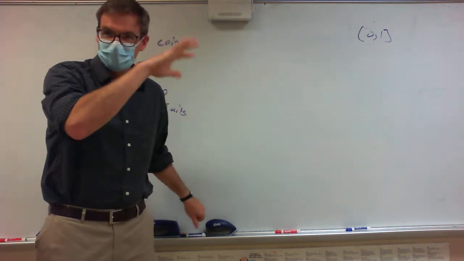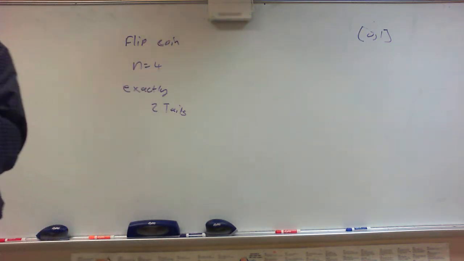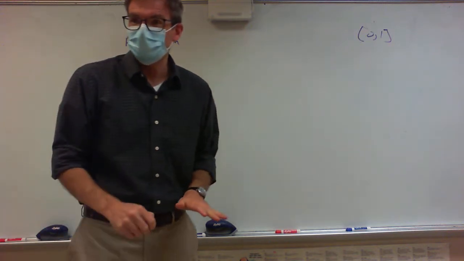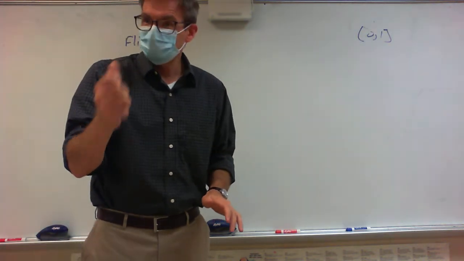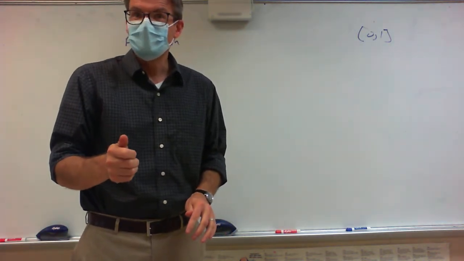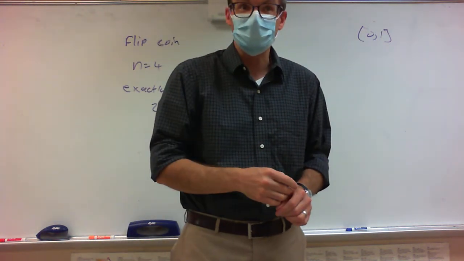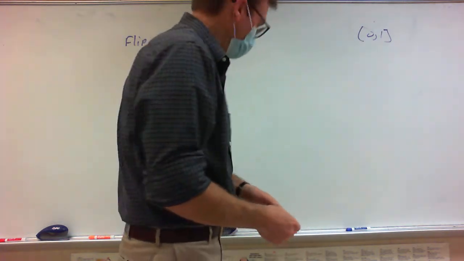And don't write what I'm about to do now. Right now I'm going to draw a picture. Does everybody understand the situation? I'm going to flip a coin 4 times, and I want to know exactly how many ways I can get exactly 2 tails. So I'm going to write them all out.